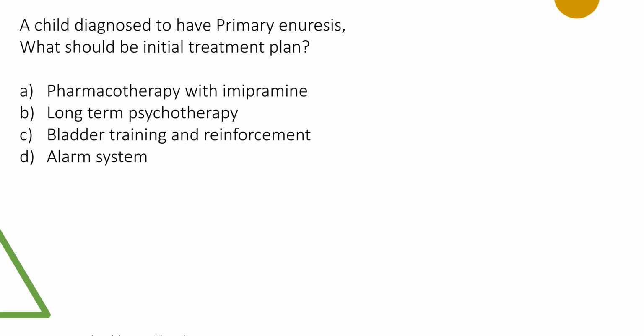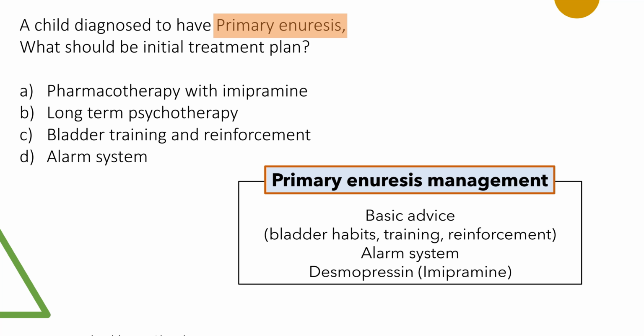A child has been diagnosed to have primary enuresis. What should be the initial treatment plan? Primary enuresis, bedwetting, is a common problem. Nocturnal enuresis is a common problem in some kids, right? So it's important for us to understand. They also asked what is the initial treatment plan.